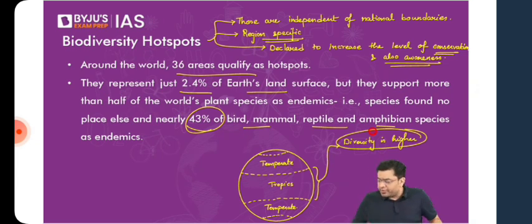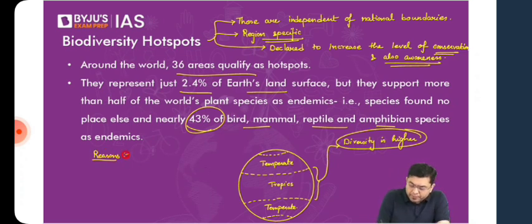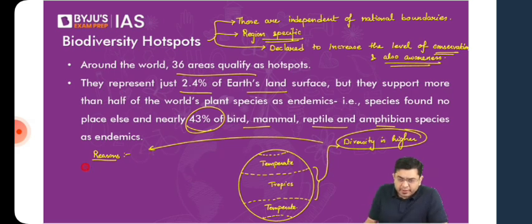So let us take a look at the reasons why we have greater biodiversity in the tropical region, so that you don't get confused later on. The reasons are twofold. Understand them. First of all, throughout the year, when we talk about the difference in temperature between the summer and the winter months, the difference will be greater in the temperate areas or in the tropical areas?